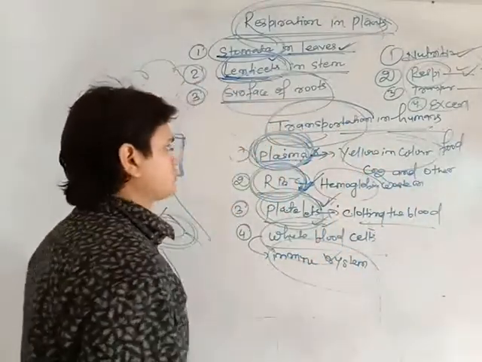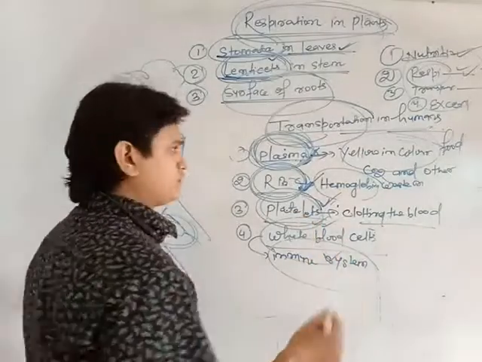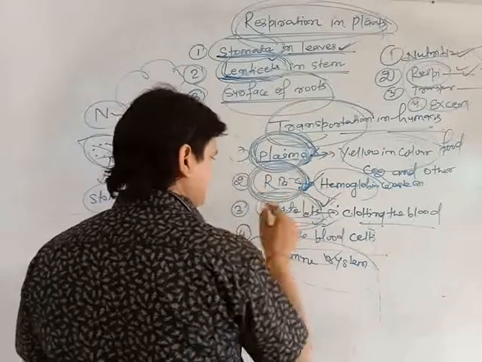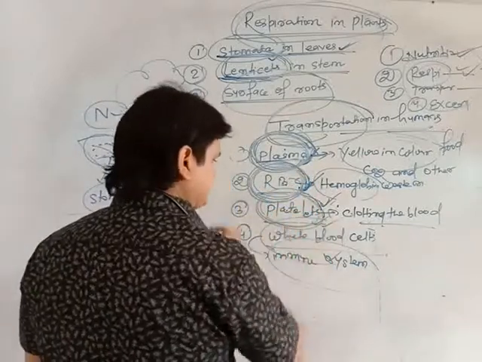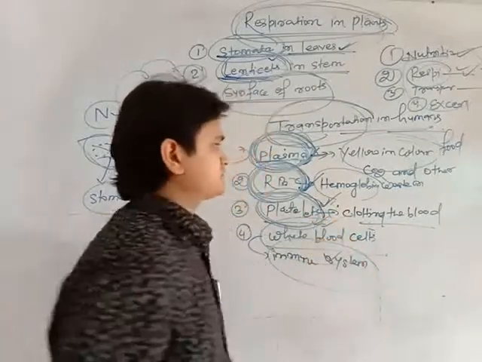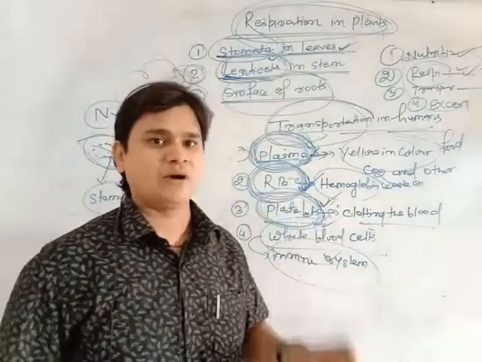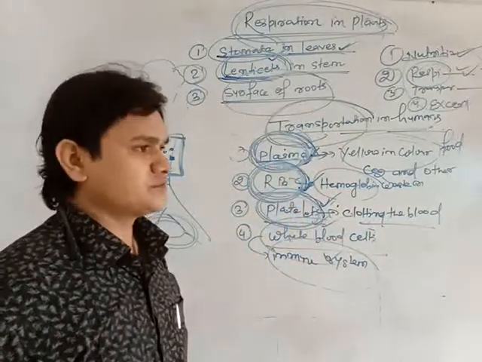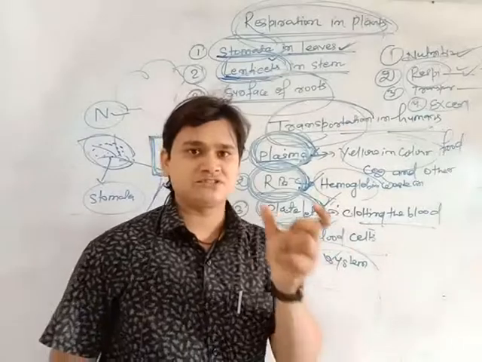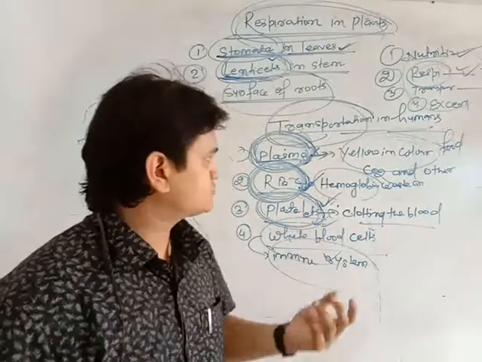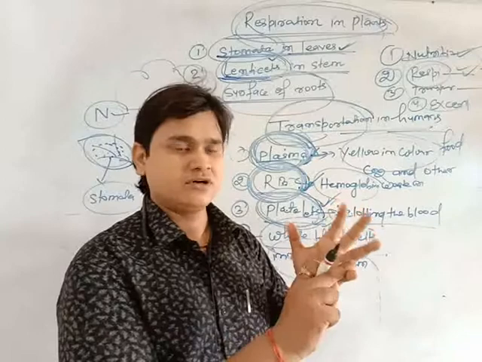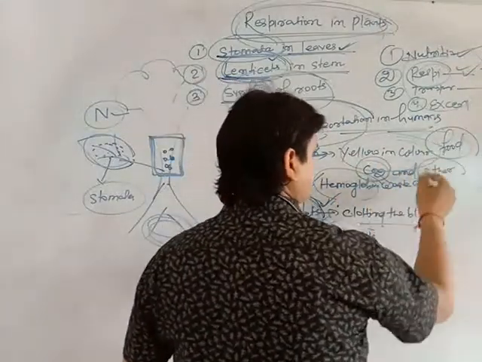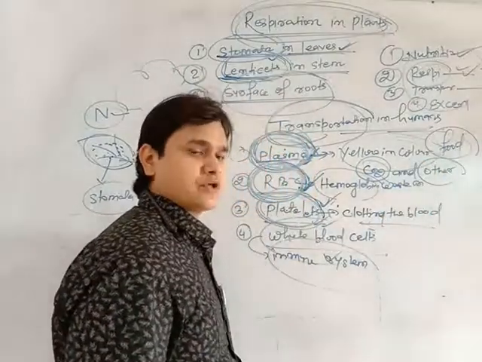Let's talk about the parts of the blood. The blood has four parts. One is plasma, second is RBC, red blood cells, third is platelets, and fourth is white blood cells. They have different functions. First let's start with the plasma. This is that part of the blood which is yellow in color, and its work is to carry food, carbon dioxide and other substances from one part of the body to the other.